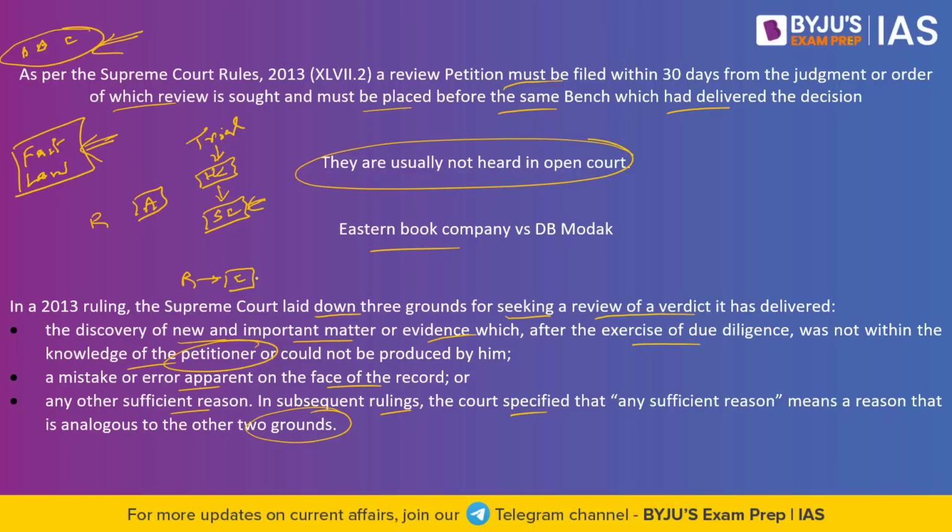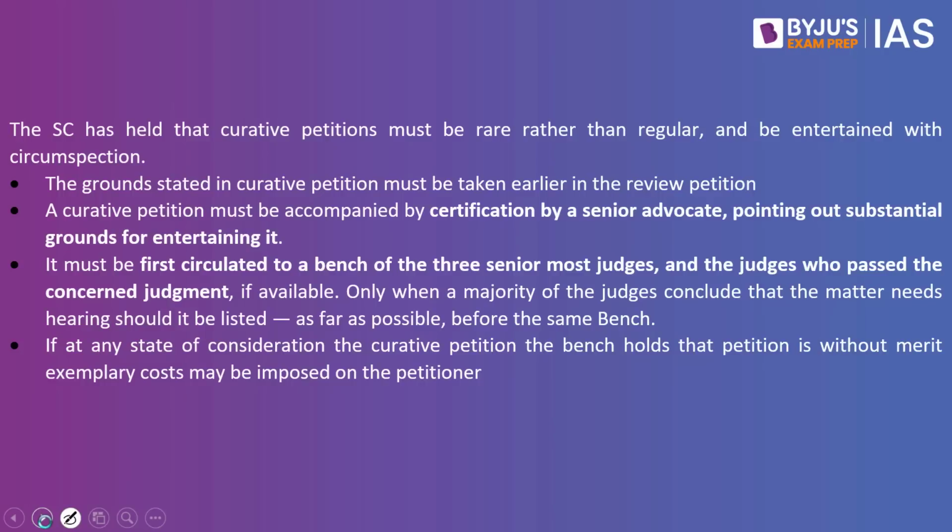What are the guidelines for the curative petition? The Supreme Court has held that curative petitions must be rare rather than regular and be entertained with circumspection. The ground stated in the curative petition must have been taken earlier in the review petition. A curative petition must be accompanied by a certification of a senior advocate pointing out substantial grounds for entertaining it. It must first be circulated to a bench of the three senior-most judges and the judges who passed the concerned judgment, if available. Only when a majority of judges conclude that the matter needs hearing should it be listed, as far as possible, before the same bench as well.